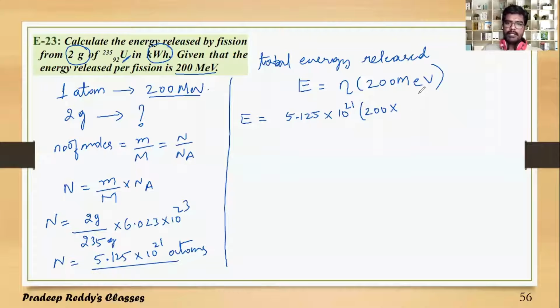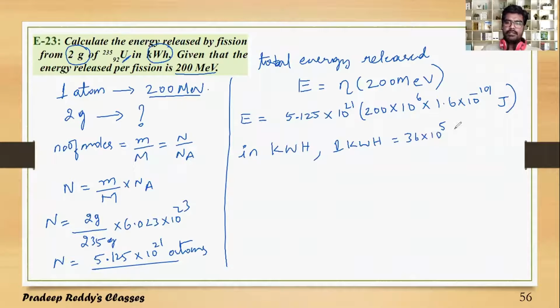M is million, and million is 10 power 6. Electron volt should be converted into joule, that is 1.6 into 10 power minus 19 joule. But in the problem you are asked to find the answer in kilowatt hour. 1 kilowatt hour is equal to 36 into 10 power 5 joule. So 1 joule can be written as 1 by 36 into 10 power 5 kilowatt hour. Instead of joule, I'll now write this total here. The total energy E will be